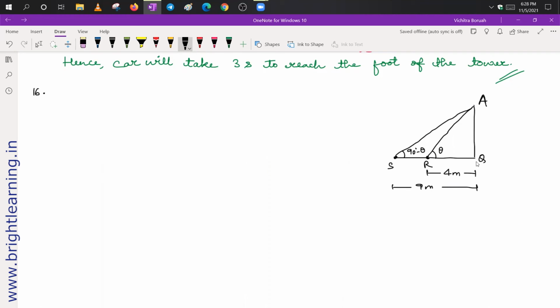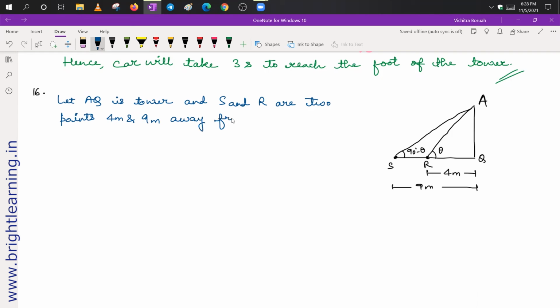Okay, so first here we will write the information that let AQ is tower, and S and R are 2 points 4 meters and 9 meters away from the foot of tower.